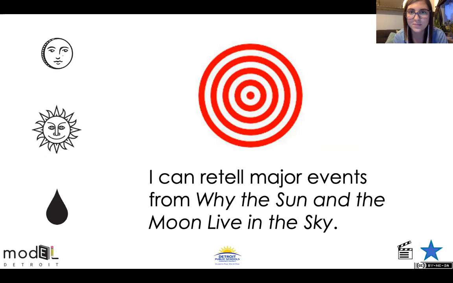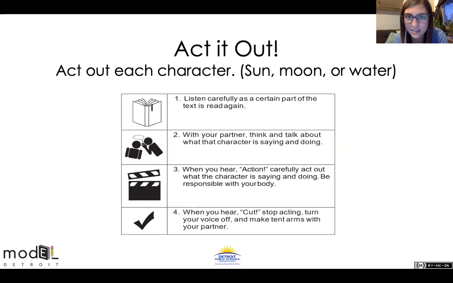All right, my dears, before we get to that, let's act it out. Let's get up, let's move around, let's act it out. So we're going to act out each character, the sun, the moon, and water. So if you're at your seats, you can stand up right now. If I stand up, then I will be out of screen. But let's act it out. If you were sun, I want you to play sun's role. What does he do in the beginning? Act it out. If you need to, pause the video. Now I'll act it out with you guys.